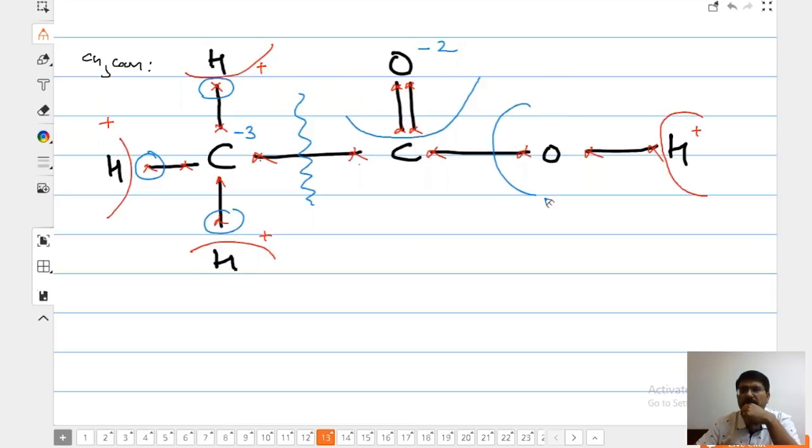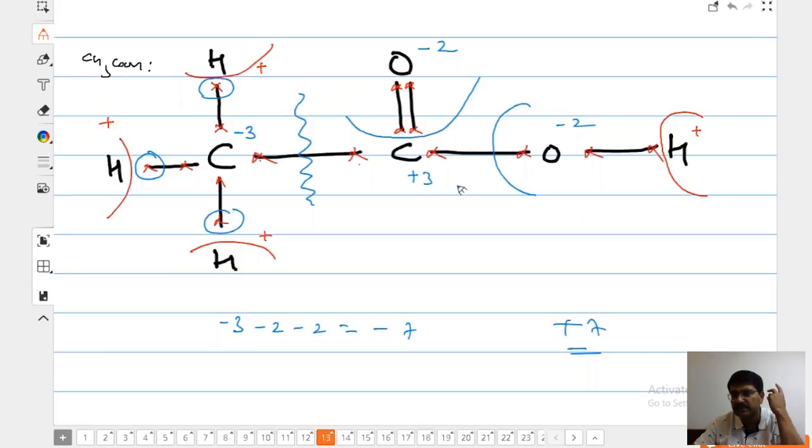2 to this, 1 to this. It is 2. Wait a minute. -2. One second please. -2, and it is +3. 1, 2, 3, 4 and +7. You are correct. It has lost 2 electrons to this and it has lost 1 electron to this. So it has totally lost how many electrons? It has lost 3 electrons. This is going to be plus 3. Perfectly well.